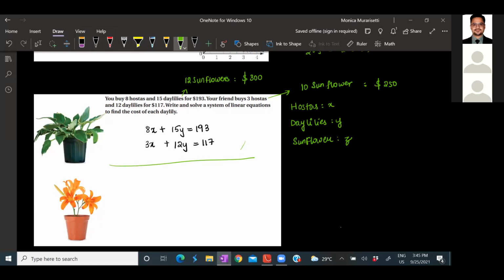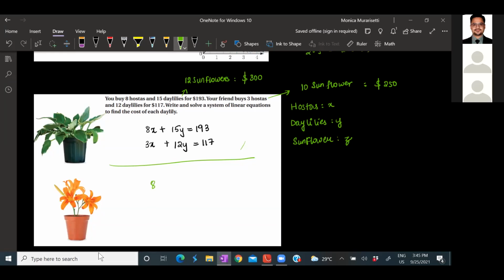So for the first person, we have added a flower, 12 sunflowers, and the total now changed. We can also do this by graphing. I'll show it to you. So what will happen here?